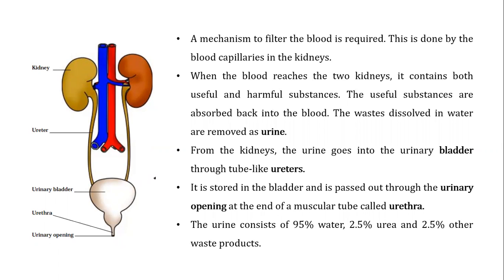So how does this mechanism work? Let's discuss. A mechanism to filter the blood is required. This is done by the blood capillaries in the kidneys. In these kidneys there must be some blood capillaries. While studying the circulation of blood, we discussed capillaries. You can recall that capillaries are thin tubes. When the blood reaches the two kidneys, it contains both useful and harmful substances.